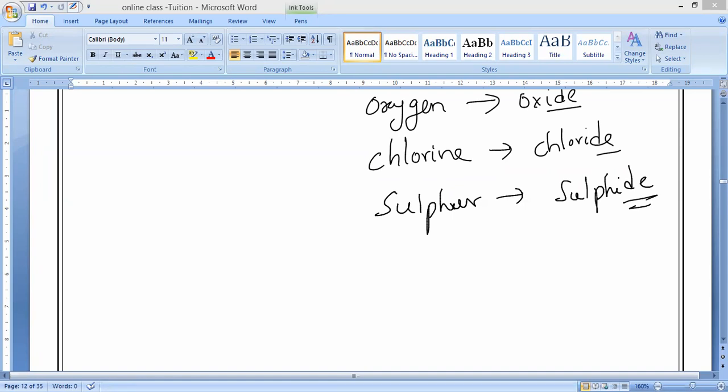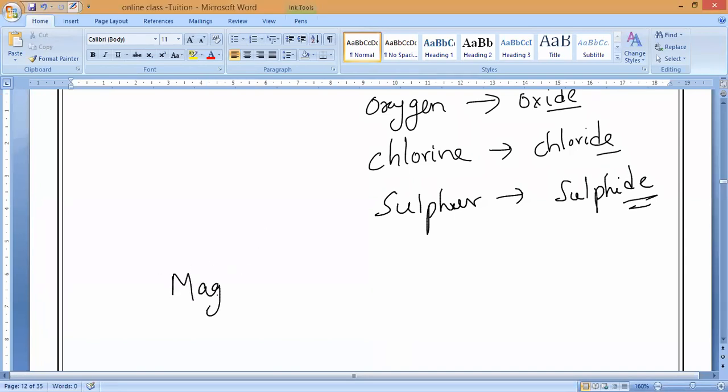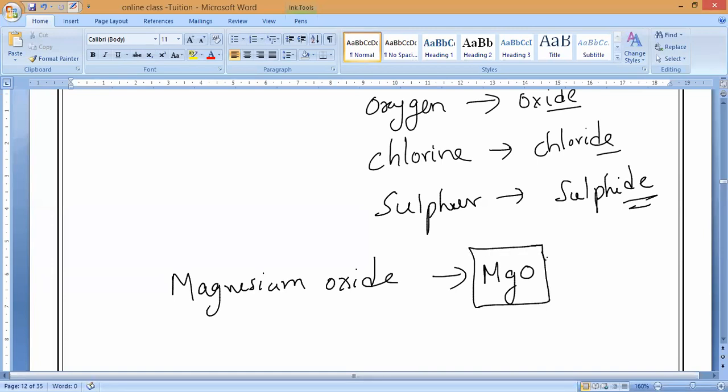Okay. Now, let us go with the example. For example, you can take magnesium oxide. Magnesium is Mg, and oxide is O. So the chemical formula is written directly: MgO. Magnesium oxide.